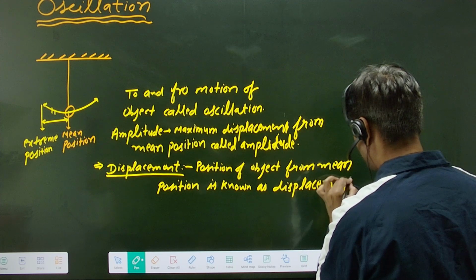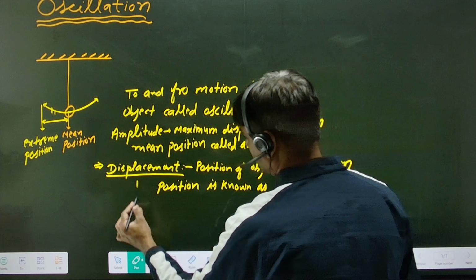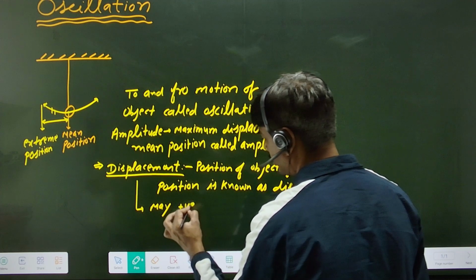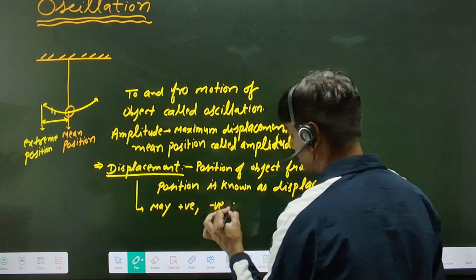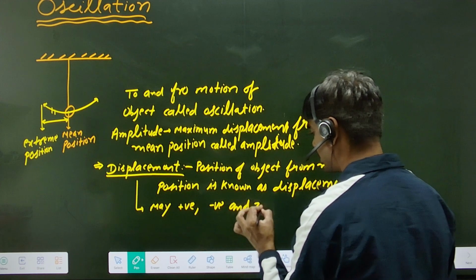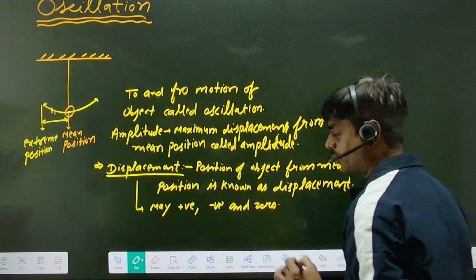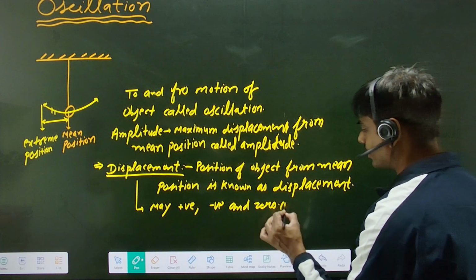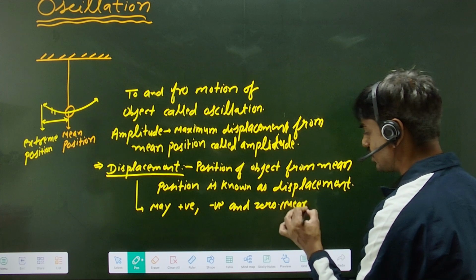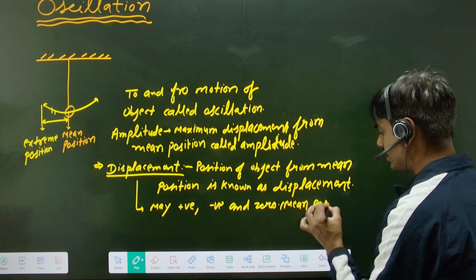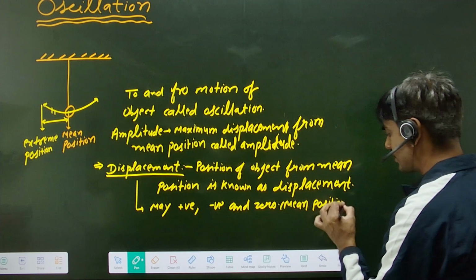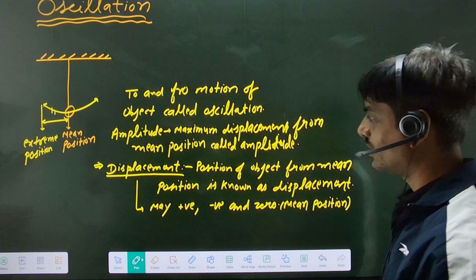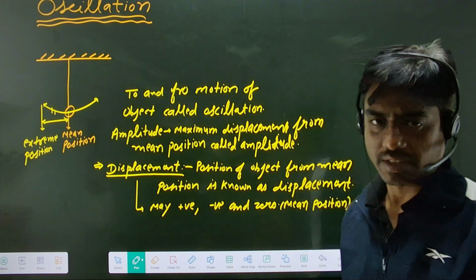So displacement may be positive, negative and zero. Zero displacement means mean position. This is the mean position. If it is given that displacement is zero, that means it is mean position. This is the displacement. समझ में आई बात?